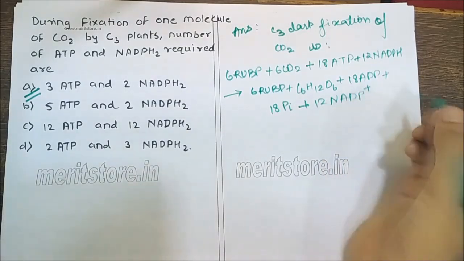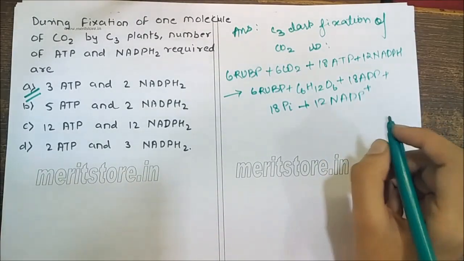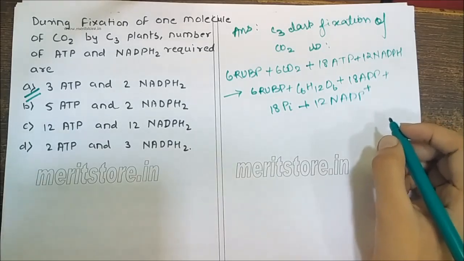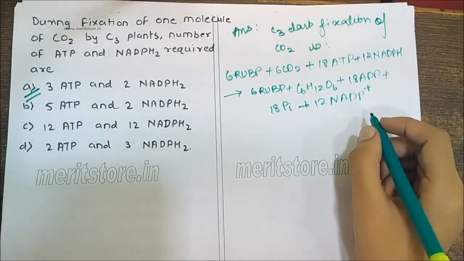For every CO2 molecule entering the Calvin cycle, 3 molecules of ATP and 2 molecules of NADPH are required.